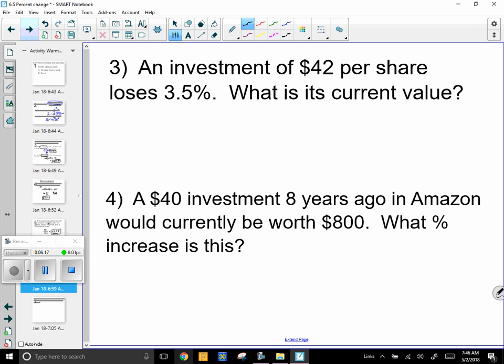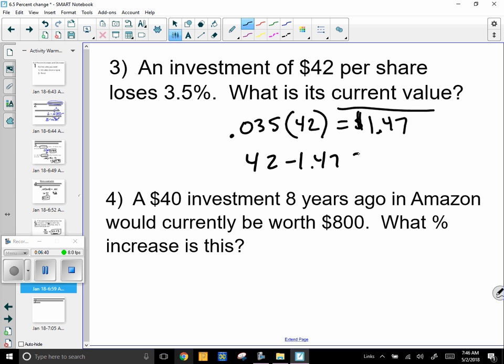All right, this investment of $42 loses 3.5%. Well, let's see what that is. 0.035 times 42 is $1.47. So we're losing that much. So what's the current value? Well, it's 42 minus that. So you do the math on that, you're going to get $40.53. So that's what that investment is worth now. Less than it used to be.